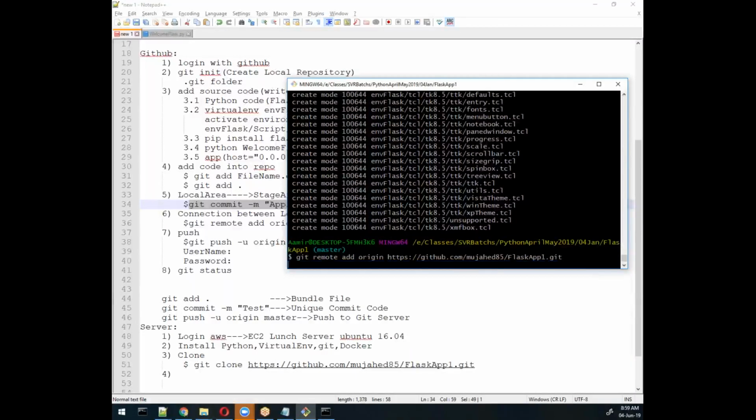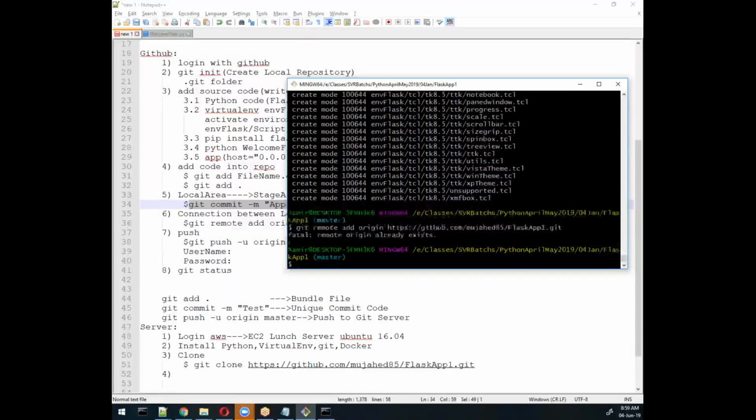Add remote already exists. Yes. Then next step is what? Git push, then hyphen u, and then origin. The command is origin, and then the name of the file, right? Or you can say push origin and then repository.